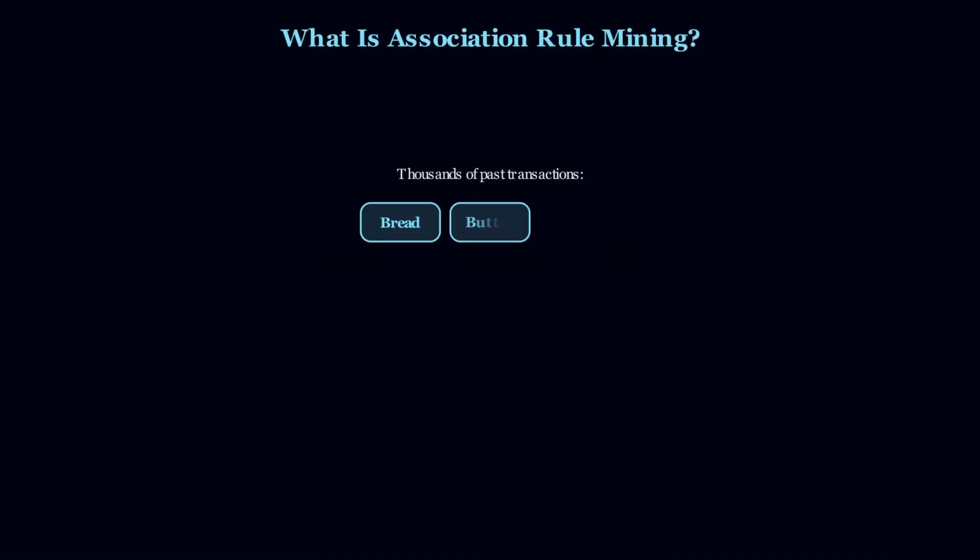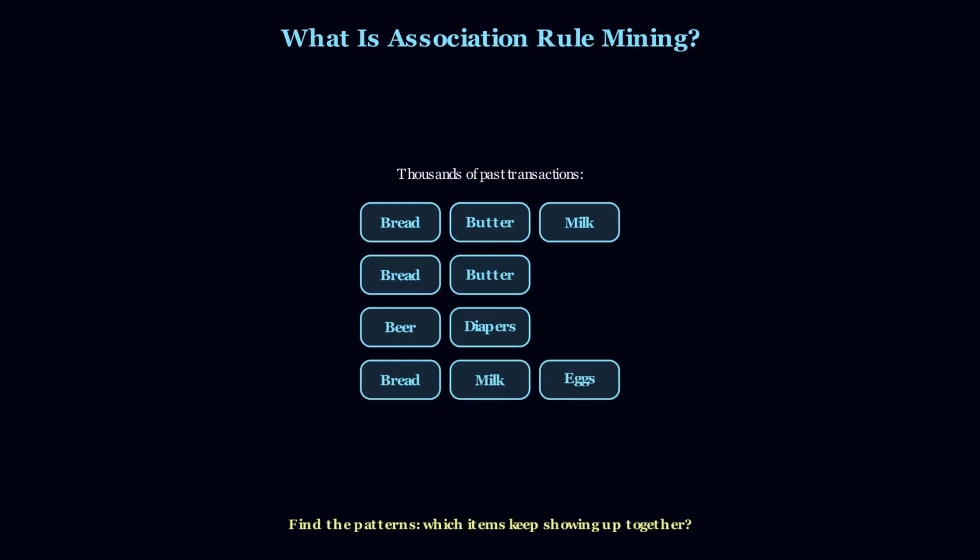Picture thousands of past shopping transactions. Some people buy bread and butter together. Some buy beer and diapers. Association rule mining finds those patterns automatically. No labels. No target variable. Just what keeps showing up together.